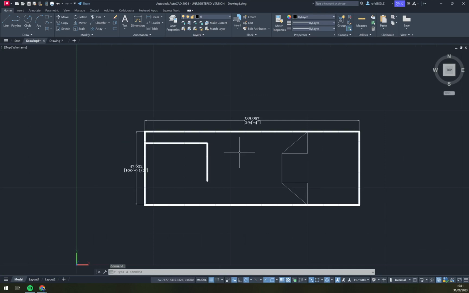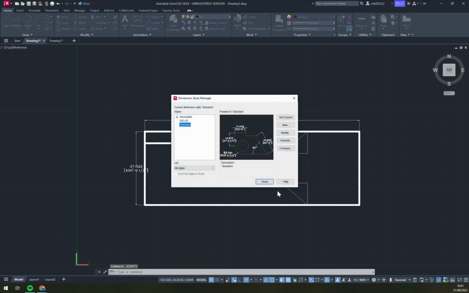It's kind of easy, and probably you did it before once we created the dimensions. First of all, I want to write down dim. In the dim command we have dimensions, dim style, dim lean, and all of the dimensions, but we want to go with the second one, the dim style.